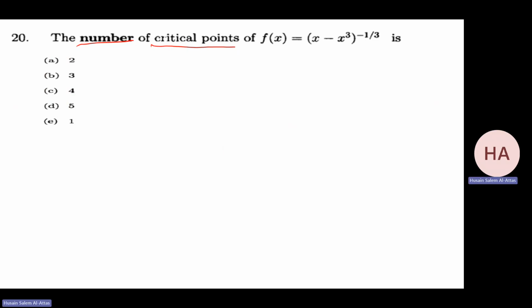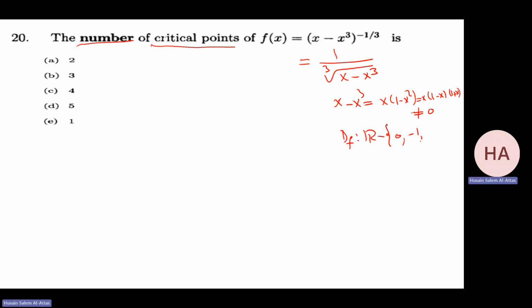First, I need to find the domain of f. This one I can rewrite as 1 over the cube root of x minus x cubed. So what's the domain of f? I need x minus x cubed, which is x(1 minus x squared), which is x(1 minus x)(1 plus x), to be not equal to 0. So the domain of f is all real numbers except 0, minus 1, and 1.